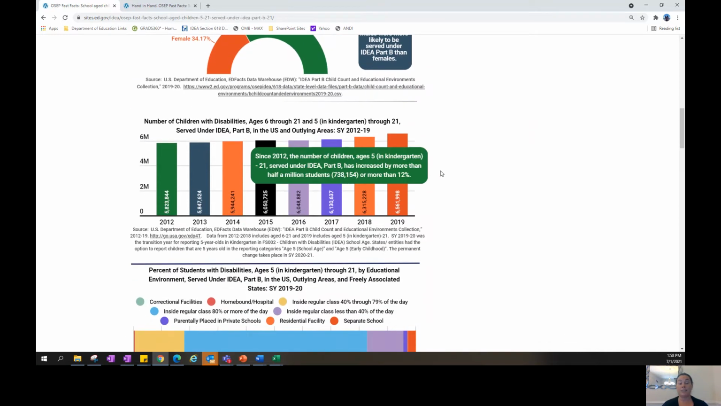This next bar chart demonstrates the number of children served over time. Since 2012, the number of children served under IDEA Part B, ages 5 in kindergarten through 21, has increased by more than 500,000 students, or more than 12%.